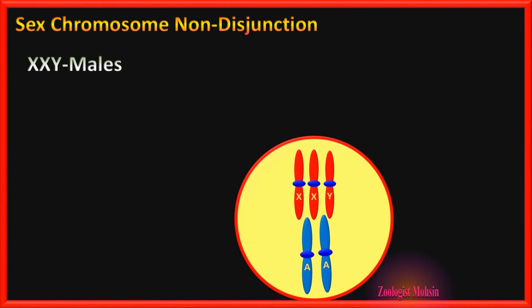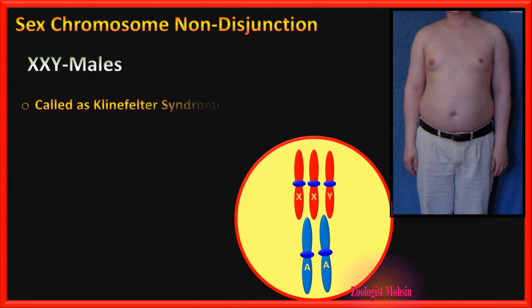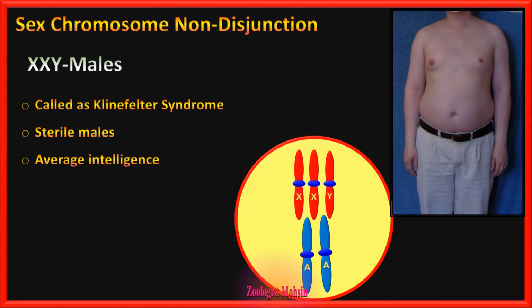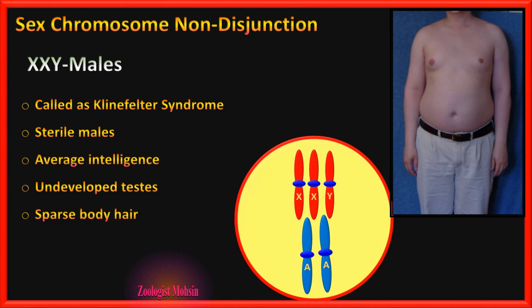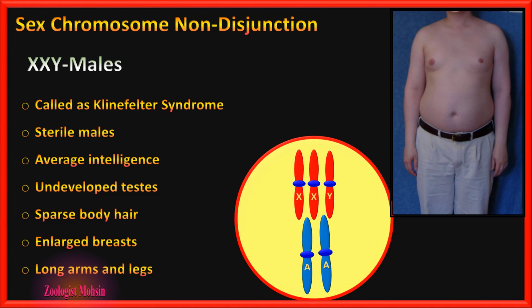The second type is XXY males. They are called Klinefelter syndrome. They are sterile males, meaning that they cannot produce offspring, and average intelligence is shown in such syndromic patients. They have undeveloped testes, sparse body hair, as in the picture you can see. There is almost no hair, like females, and they have enlarged breasts compared to normal men. And also they have long arms and long legs, which is a symptom used to identify these XXY males from the rest.